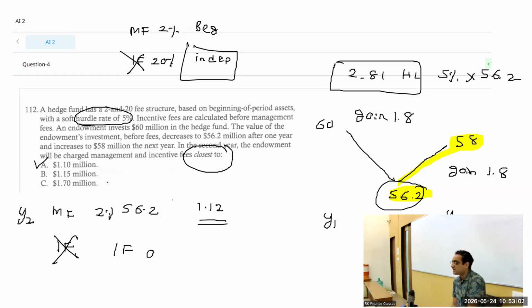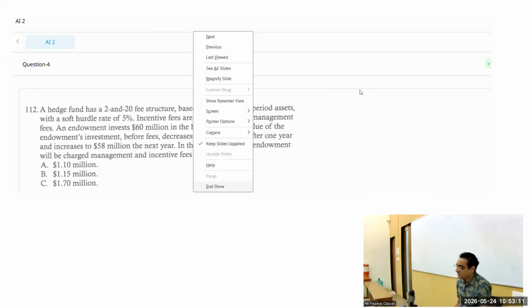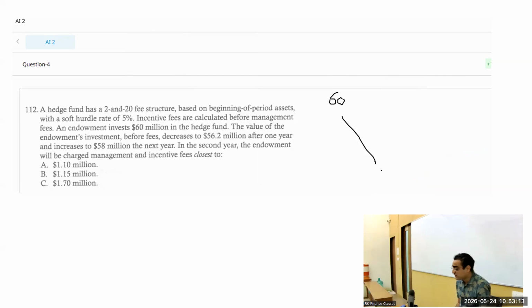We forgot to subtract fees from 56.2. 60 became 56.2 in year 1. This was a tough question actually. But this 56.2 was before fees. Here we did not subtract the fees.